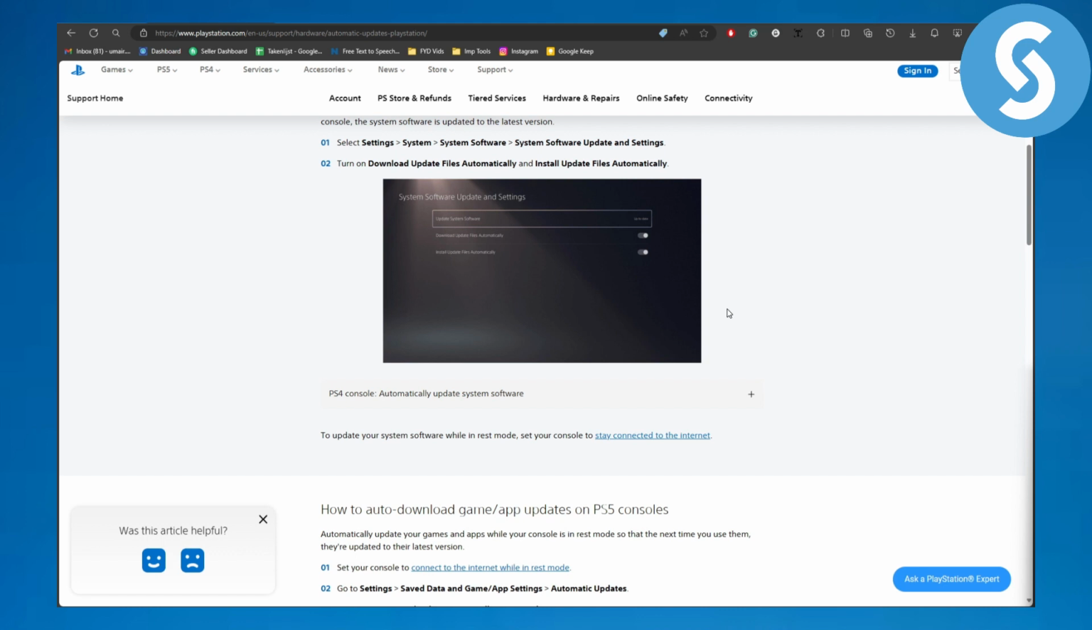In order to simply disable that, you need to make sure that the switch is turned off, and you can see download update files automatically. It should be turned off. So make sure you do that. And as well, you need to make sure that install update files automatically is turned off as well. So that is pretty much it for this process guys.